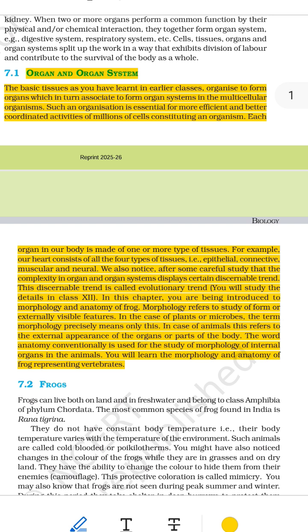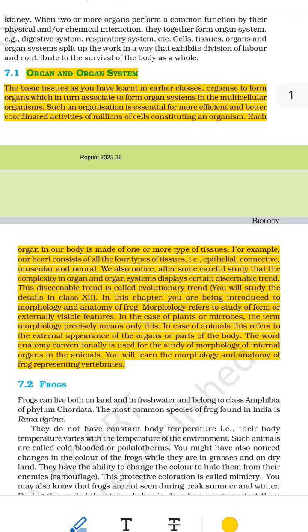Absolutely. Here is a great, deep and detailed summary of the topic organ and organ system, explained in the most simple, clear and complete way, like the best teacher would explain to someone with no prior knowledge. Detailed summary, organ and organ system. 1. What is the structure of the body in multicellular animals?